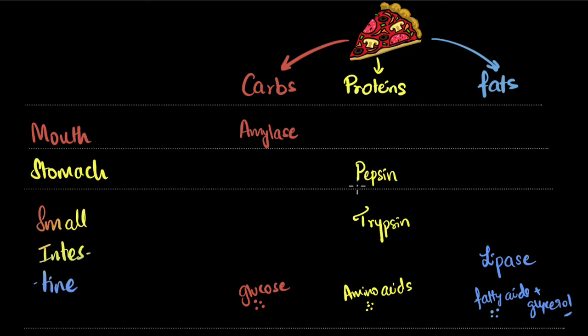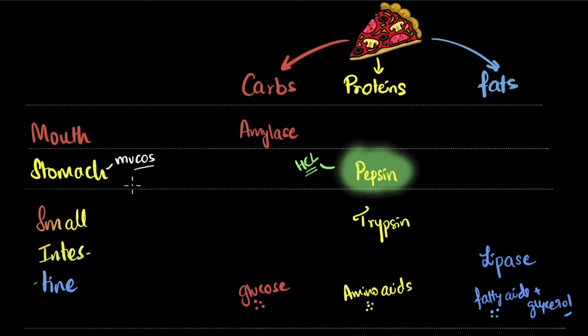Finally, let's get down to one more level of detail. In the stomach, we know there is pepsin that breaks down proteins, right? But pepsin requires an acidic medium. It only works in acidic medium. That's why your stomach produces acid, which you might be aware of. And this acid inside the stomach is called HCl, hydrochloric acid. But how do we ensure that the hydrochloric acid does not destroy your stomach itself? To protect it, the lining of the stomach also produces mucus.